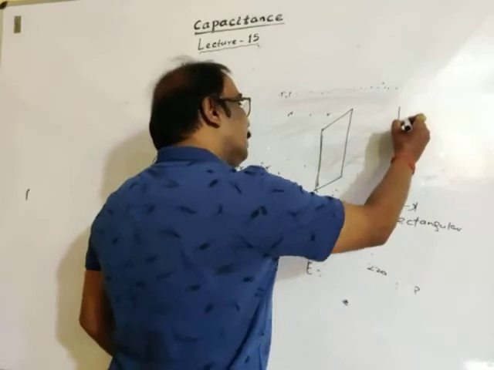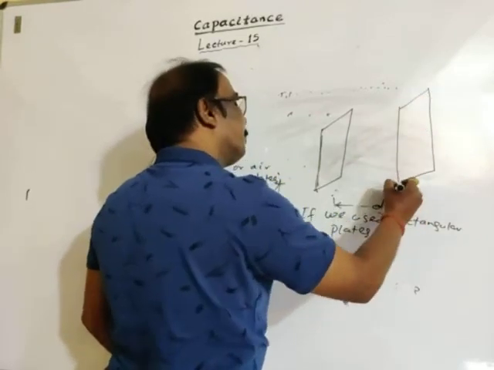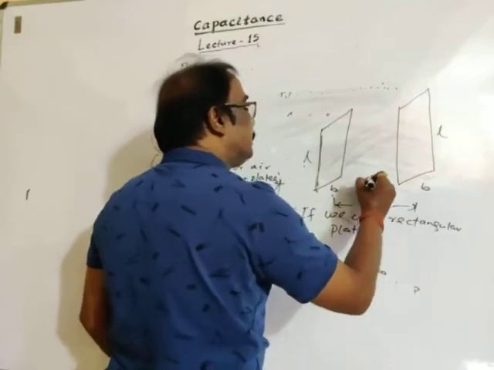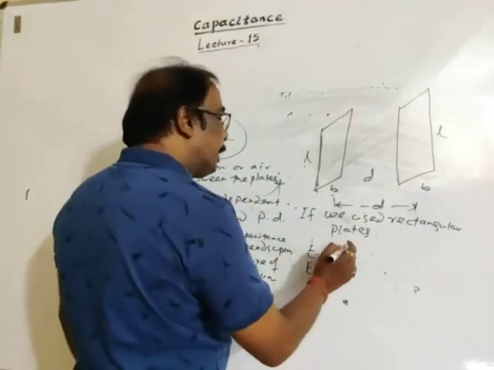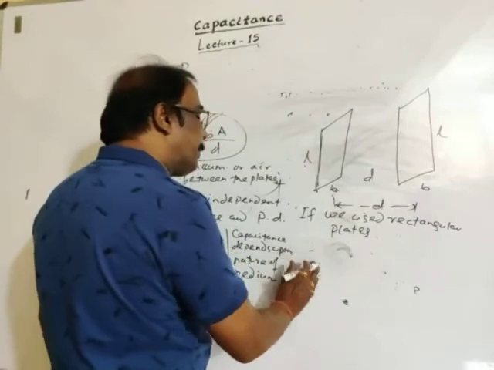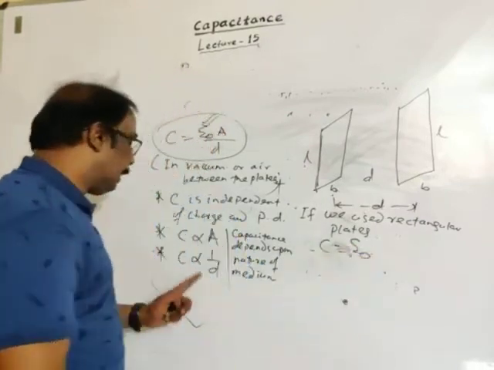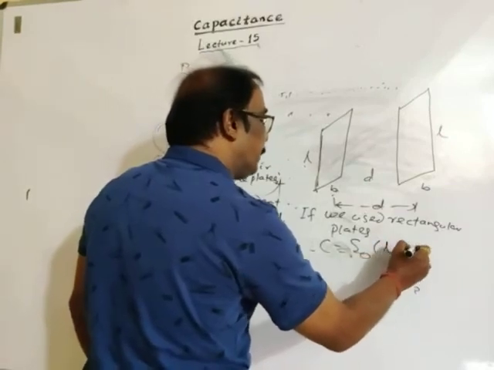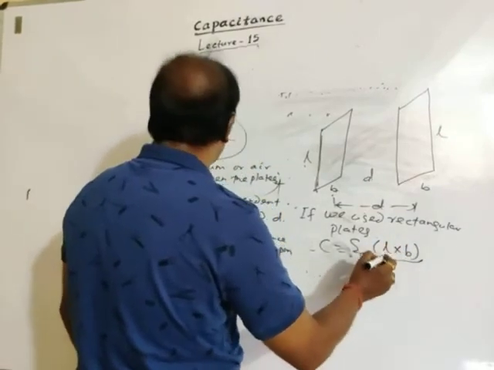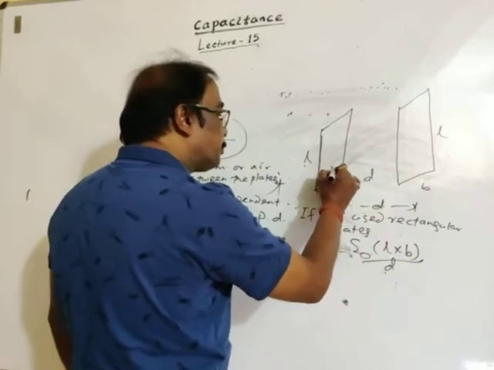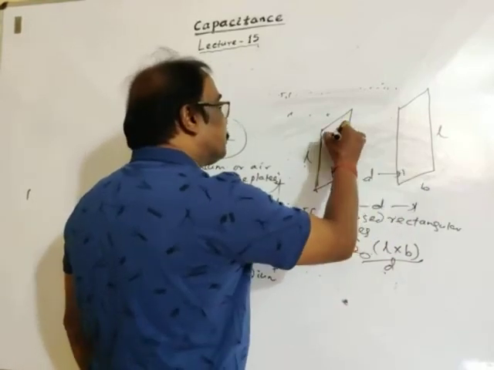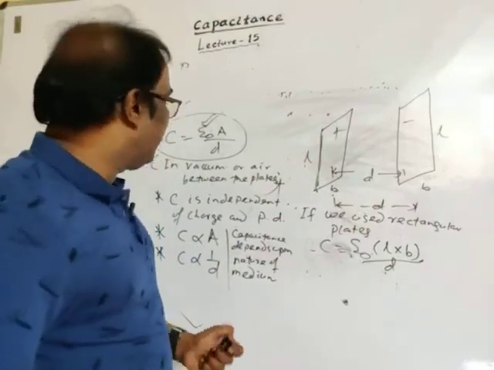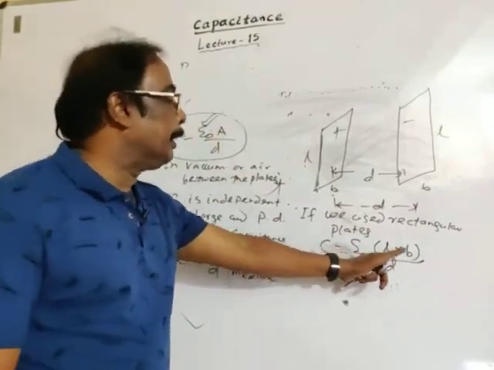Length is L, breadth is B, distance between them is D. Then capacitance is epsilon naught A, where area is length into breadth, divided by D. D is the distance between the two plates. This is positively charged, this is negatively charged. If you use rectangular plates, then in place of area, put length into breadth.